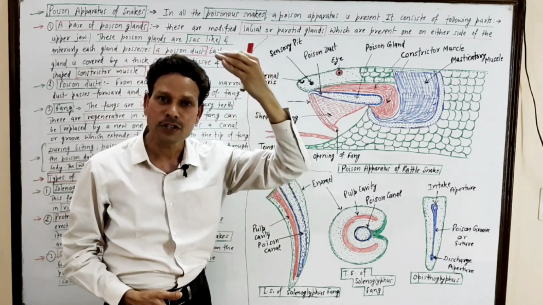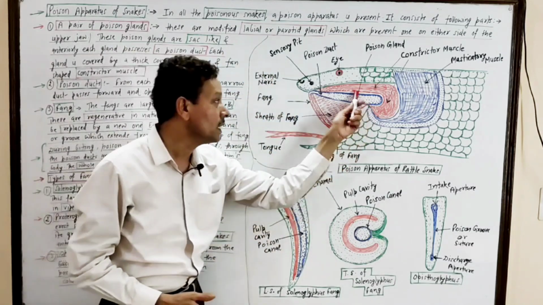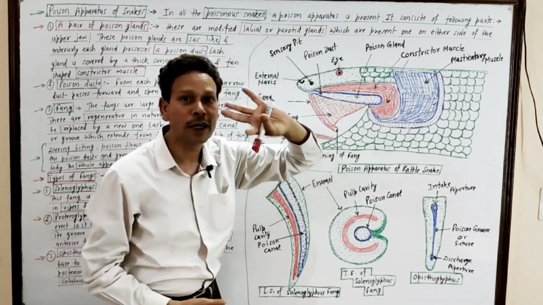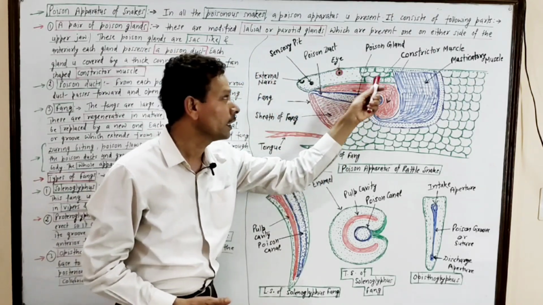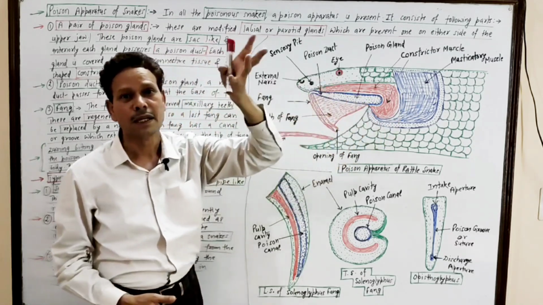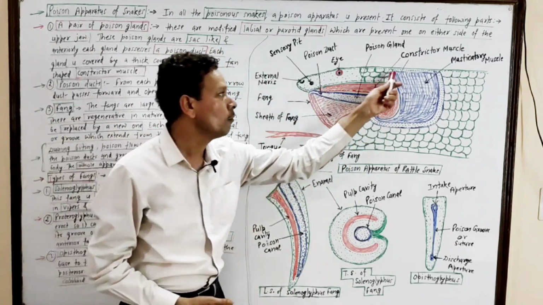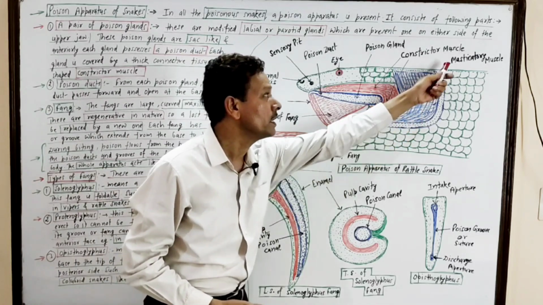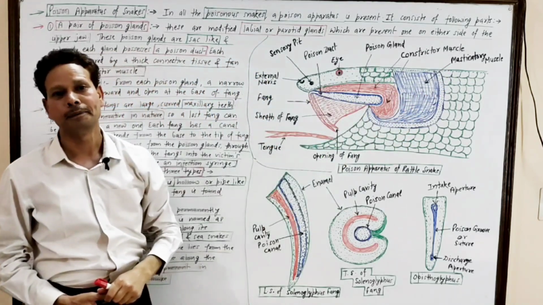This poison gland is a modification of the labial gland, or a modification of the parotid gland, and it is well supported and covered by thick connective tissue as well as a constrictor muscle, and this muscle is fan shaped, and posteriorly it is well supported by the masticatory muscle.